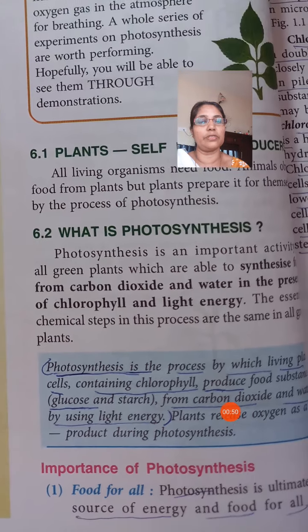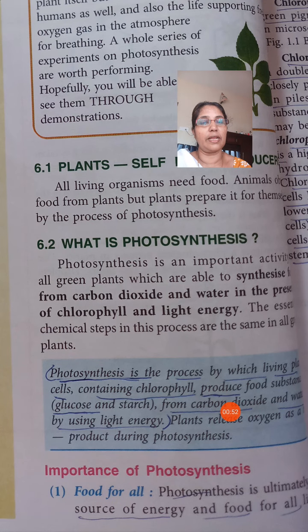For the 10th standard, you have to write certain keywords, then only you will get the proper mark. Photosynthesis is the process by which living plant cells containing chlorophyll produce food substances, glucose and starch, from carbon dioxide and water by using light energy. Here the keywords are: green plants or the plants having chlorophyll is one of the keywords. Produce glucose.